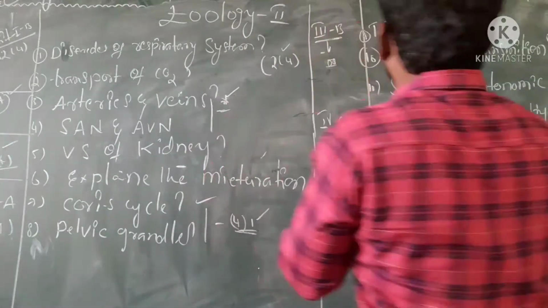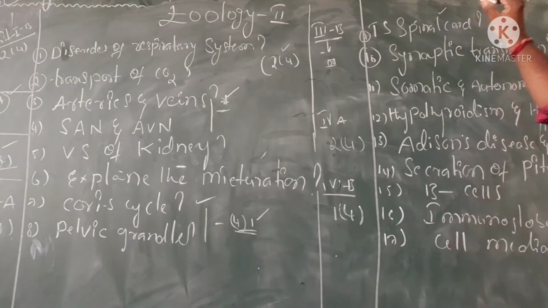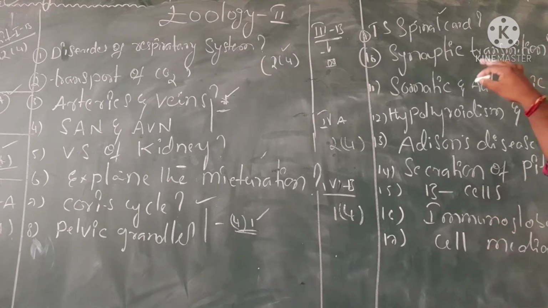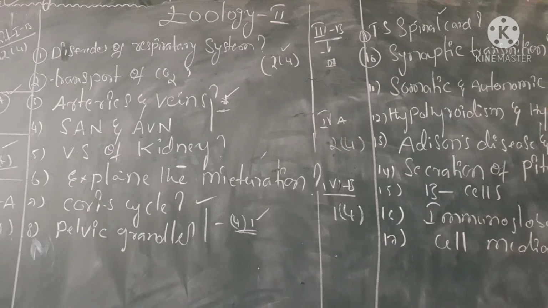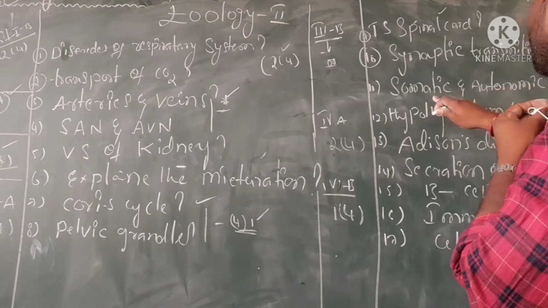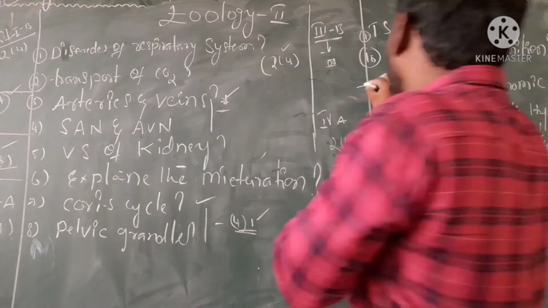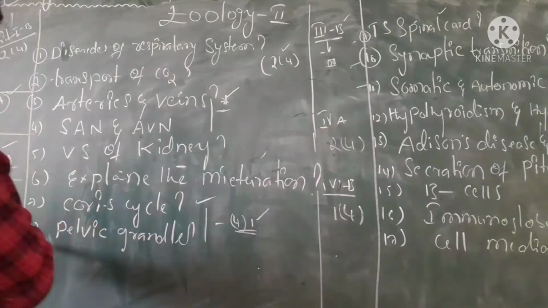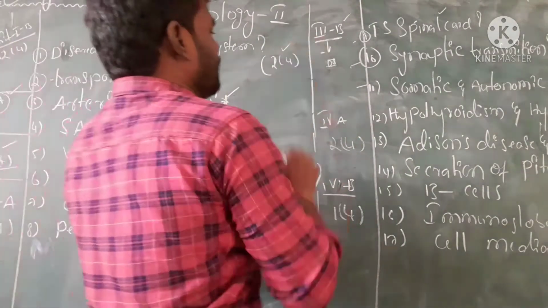But I will write and you read: TS of spinal cord diagram, synaptic transmission, and the difference between autonomic and somatic neural system. These three questions are most important in 3B, but 3A is the most important: cardiac cycle and pelvic girdle. After that, 3B.